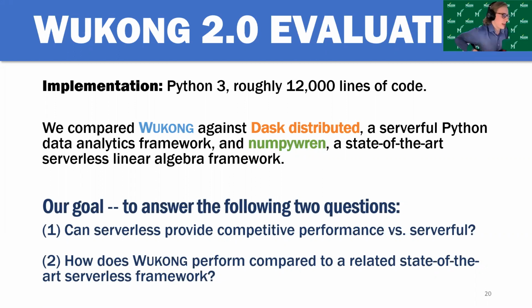We compare against Dask because Wukong, like I said, uses Dask to generate its DAGs, so it's using the same exact input, and it actually executes the same code. So it's a fairly close comparison in that sense. And NumPyRen just happens to be the most closely related serverless framework available. And we had 2 goals with our evaluation. The first of which was, can a serverless framework provide competitive performance against a serverless framework? And the second is, how does Wukong compare to related state-of-the-art serverless frameworks?